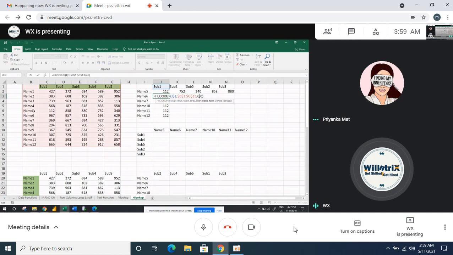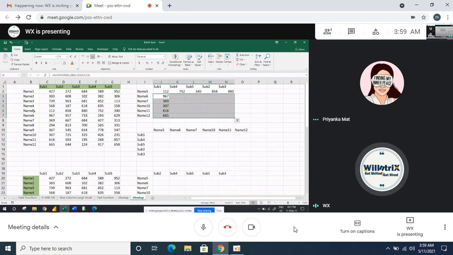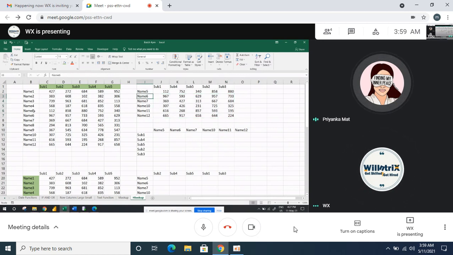And Name 6 we have in 7, this is 8, and this is 11. Okay, this is 12, and this is 13. How am I giving it? Plus 1, plus 1. That's it. Understood, Priyanka? Yeah, I got it.